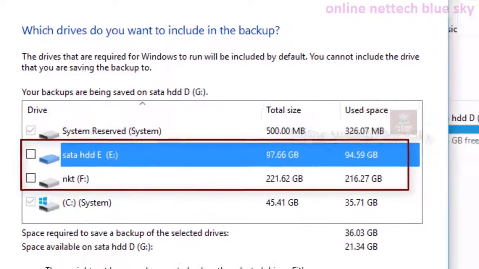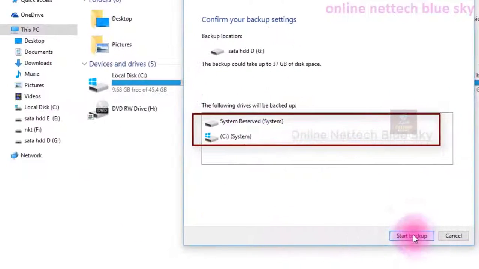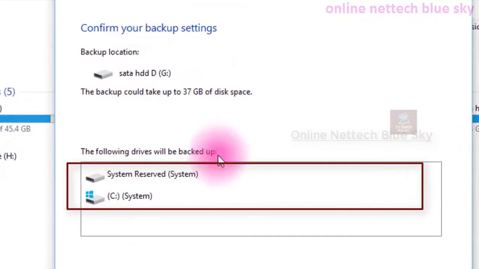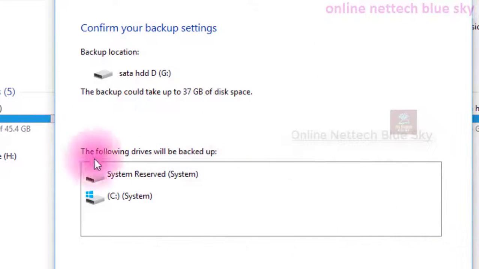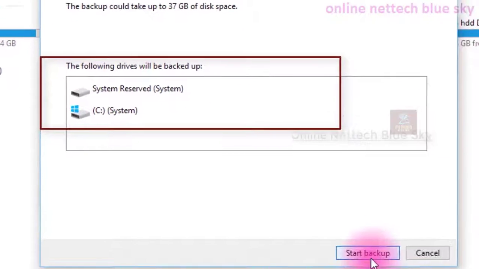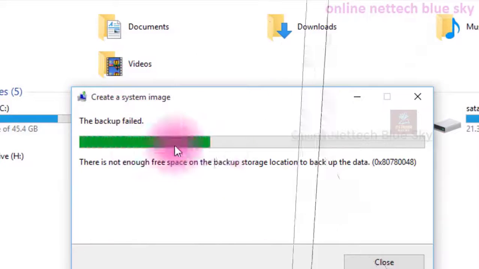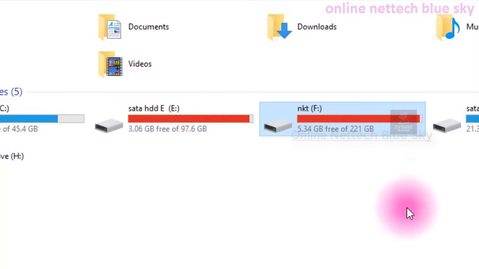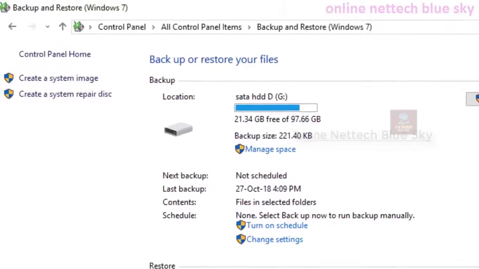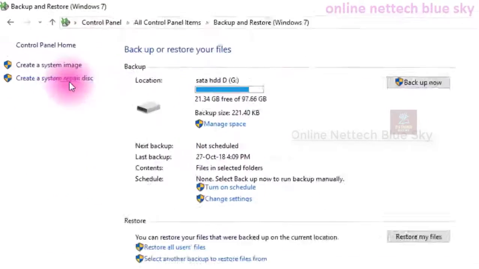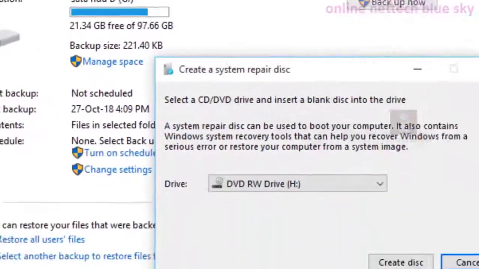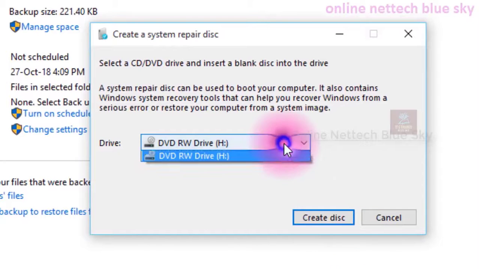I have no space anything, and I can take two partition backup and click on next. And these two types showing me system reserved, that means bootable, when the computer is booting you start your file here, system, and start backup. So this fails completely because I have no space and no other hard disk. So you can take a backup the same way and create a system repair disk.